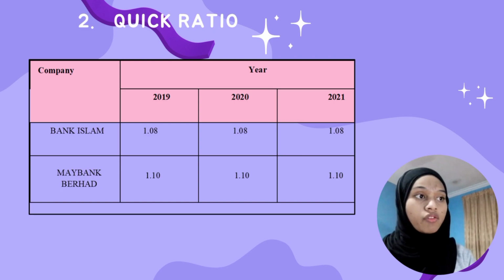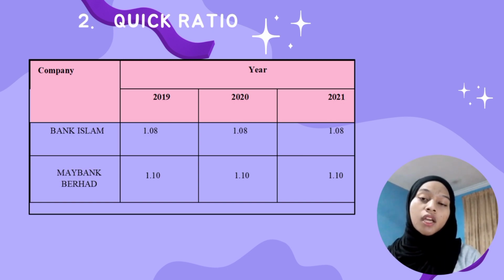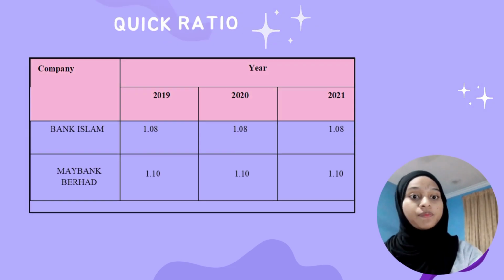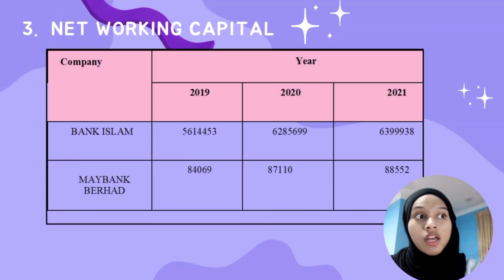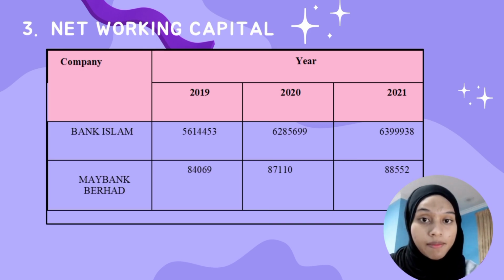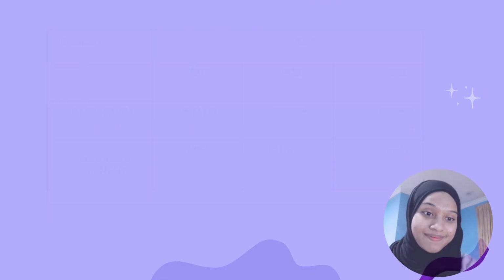So in conclusion, the ratio of Bank Islam and Maybank Berhad was maintained at the same ability from 2019 until 2021. In conclusion, the net working capital for Bank Islam and Maybank Berhad is efficient because both companies have additional cash to cover the amounts of current liabilities in the 3 years.